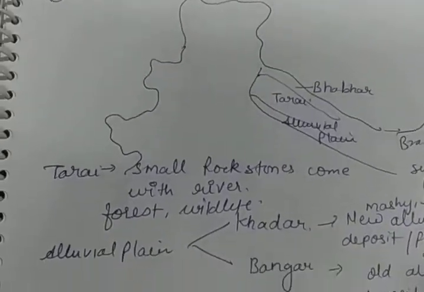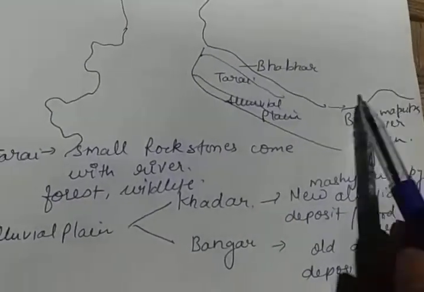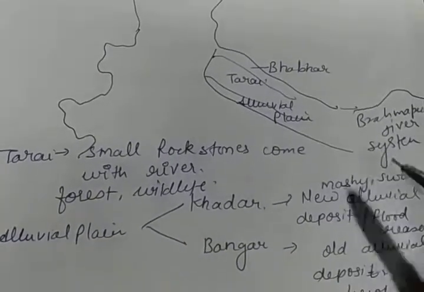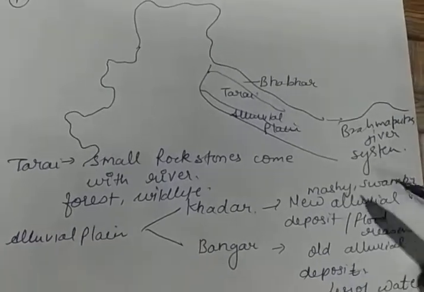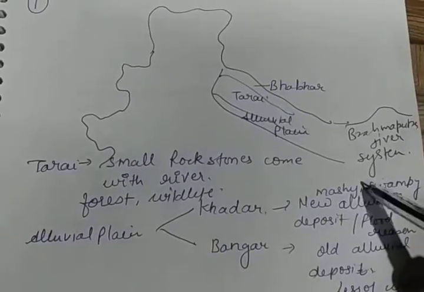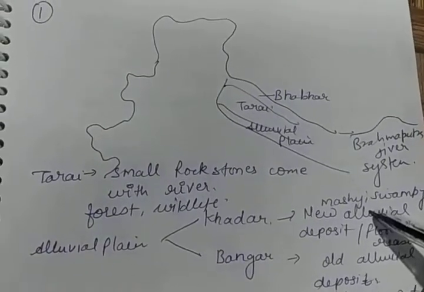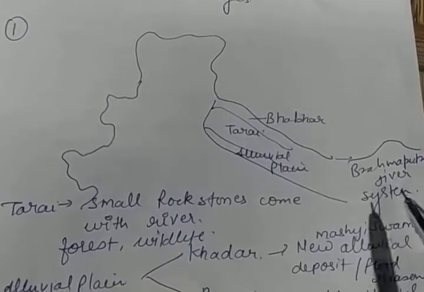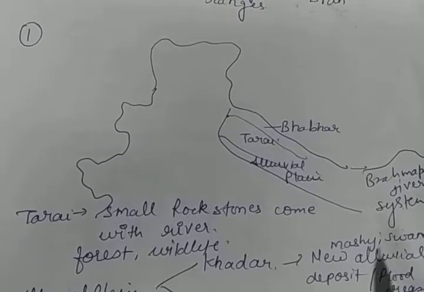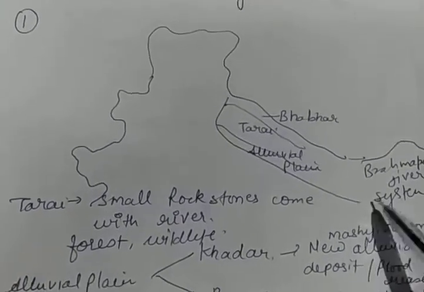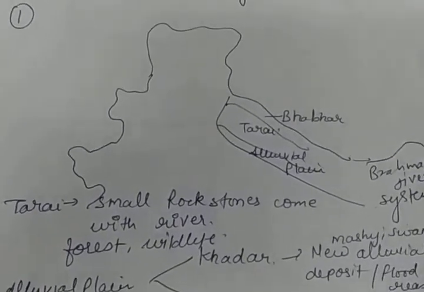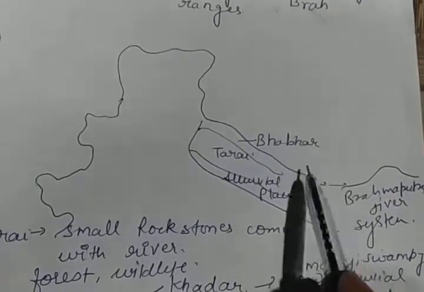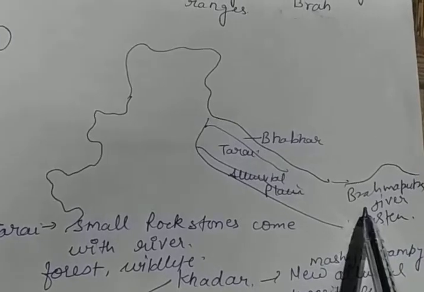You know children, the Brahmaputra is the largest river of the eastern part of India. Here there is a very famous river island, and the name of that river island is Majuli Island, which is situated in this region. Majuli Island is the world's largest river island. So the Brahmaputra is a very important part of the northern Indo-Ganga Brahmaputra plain.